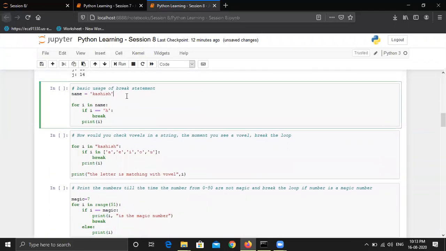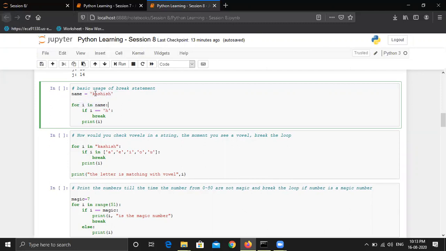Okay, so now we have a name, which is my first name, and I'm printing each character of my name one by one. As we know, the for loop can process iterations on iterable variables. Iterables are strings, tuples, lists, sets, and dictionaries. So these are all iterables on which iterations can be performed. So we can use loops on such data types. A string is also an iterable. So we are going to do for i in name.